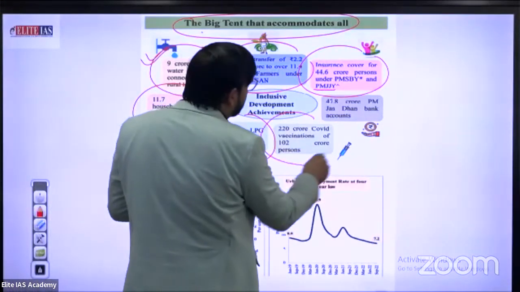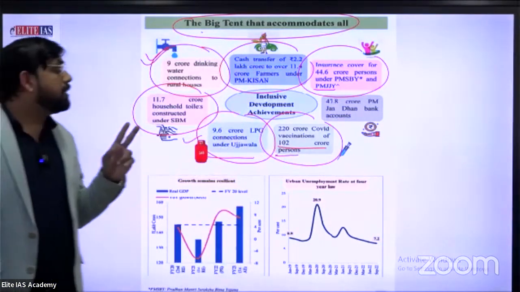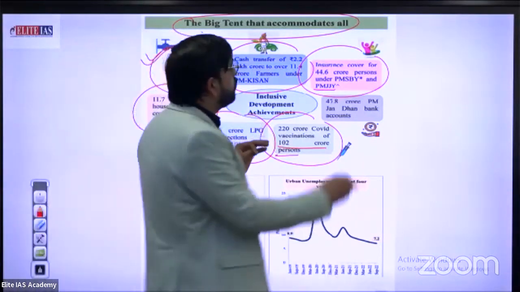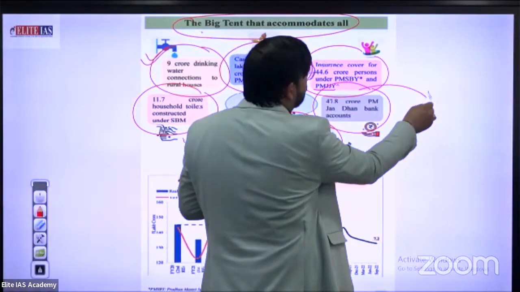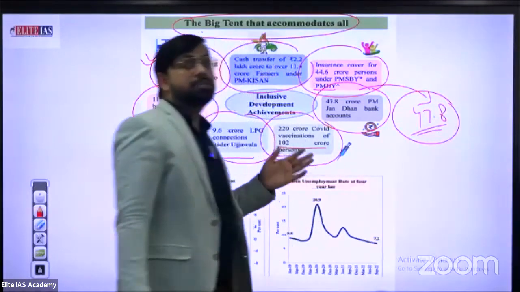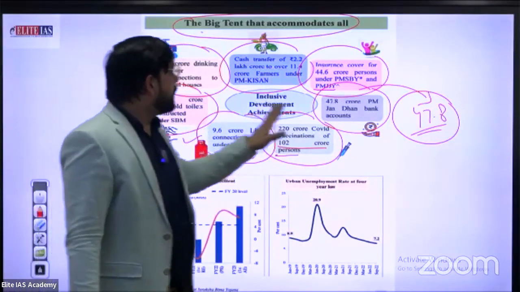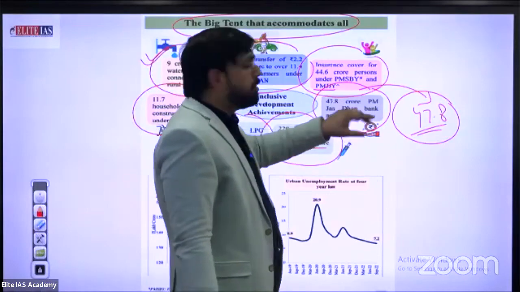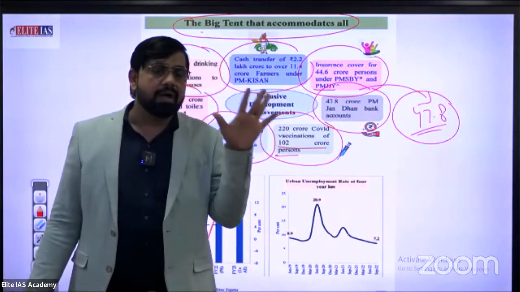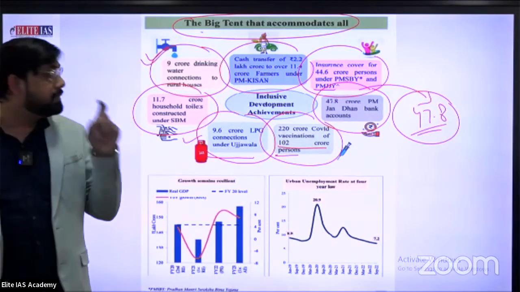220 crore COVID vaccine doses for 1.02 crore persons, related to the health section. 47.8 crore PM Jan Dhan bank accounts, directly transferred, especially for the weaker section and unorganized sector. You know there is a certain amount, 5,000 rupees, the initial amount provided by the government at the time of opening a Jan Dhan account.